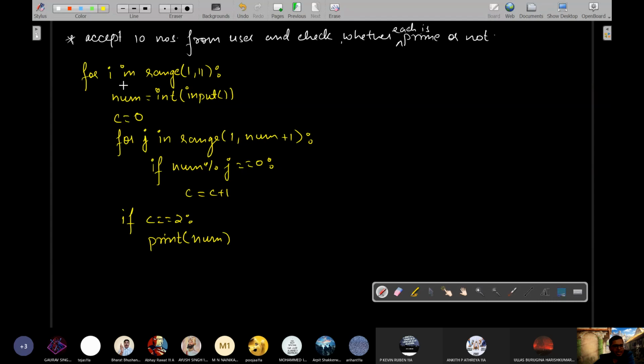ठीक है, इस तरह करके 10 times you will get a number. Each time you will find the factors of that number, and each time you will check whether the number is prime or not. If it is prime, you will print it. Again, you will get a new number. You will check the factors, and you will see whether the number of factors is 2 or not. If it is 2, then print, else don't print. So of the 10 numbers that the user enters, only the prime ones will be printed.